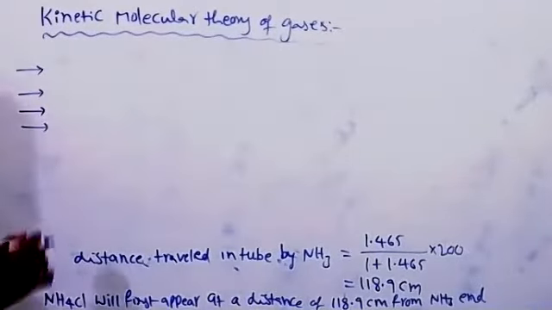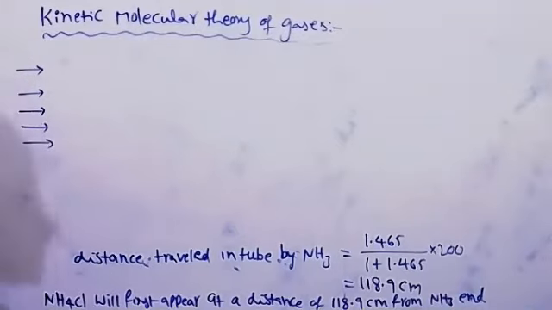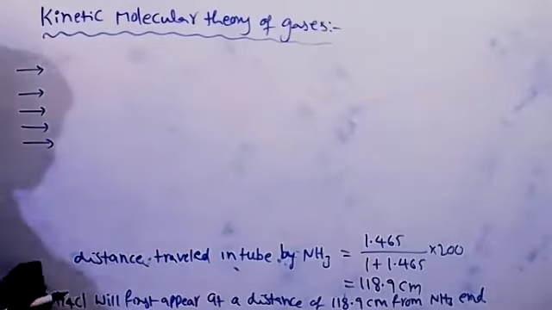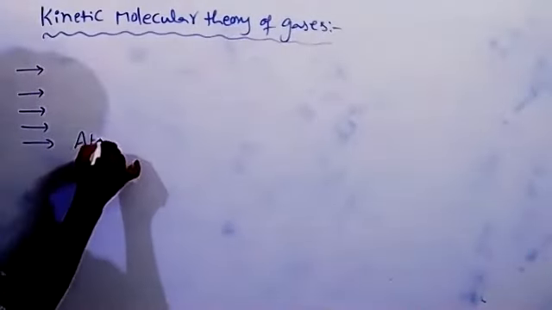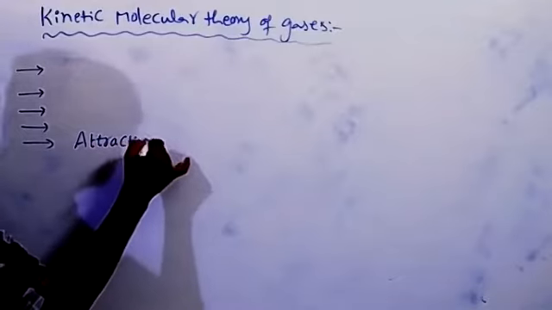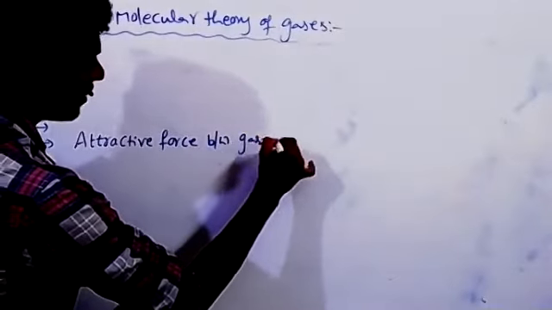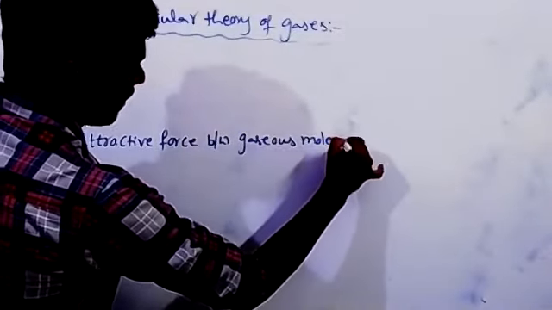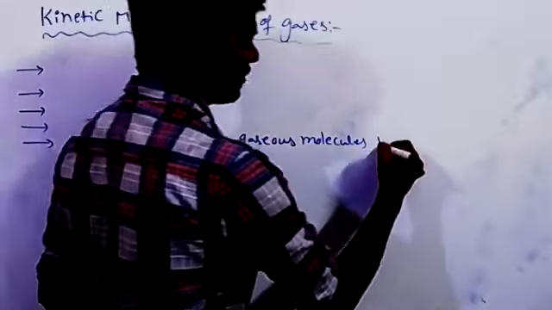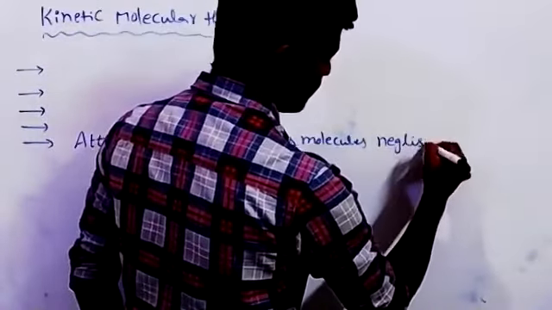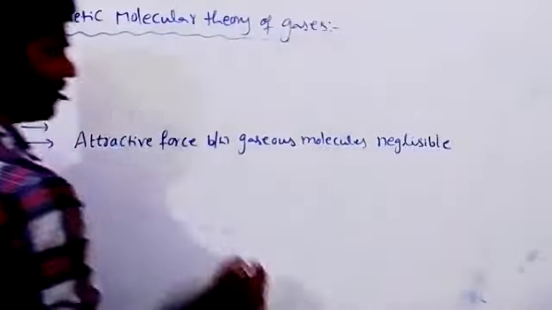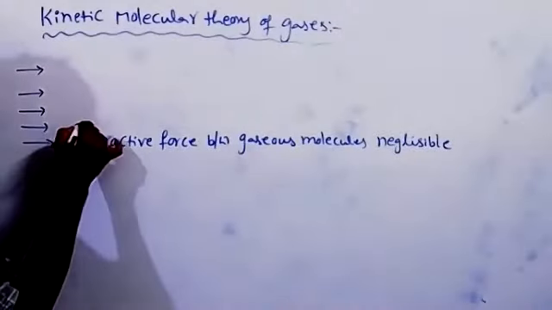Next, the interaction between the gas molecules is also neglected. The attractive force or repulsive force, whatever is present between the gaseous molecules, is neglected. So these two are major important points. Attractive force or repulsive force between gaseous molecules is negligible. And another one, volume of a gas molecule.